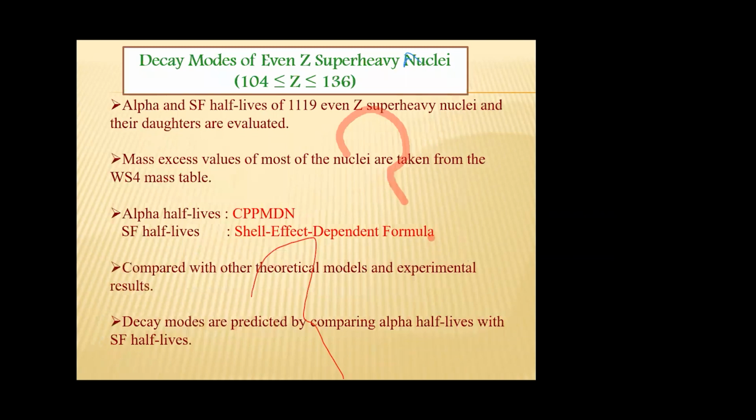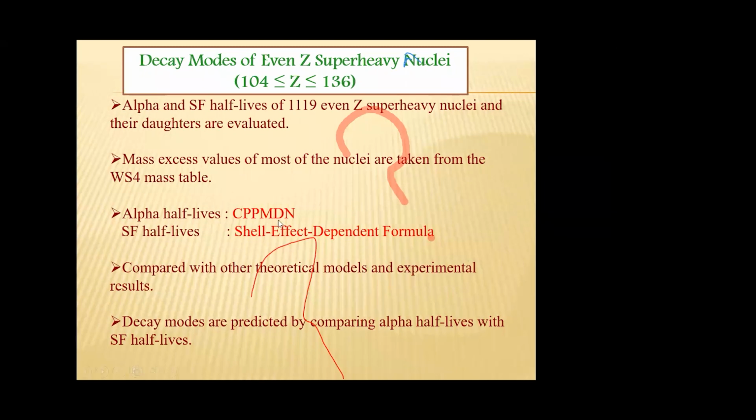Now, decay modes of even Z super heavy nuclei. Z value range from 104 to 136. Alpha and spontaneous fission half-life of 1119 even Z super heavy nuclei and their isotopes are evaluated. For evaluation, we used mass excess. For Q-value calculation, we use WS4 mass table. Different mass tables are available, but WS4 mass table reproduces alpha Q-value in super heavy region.